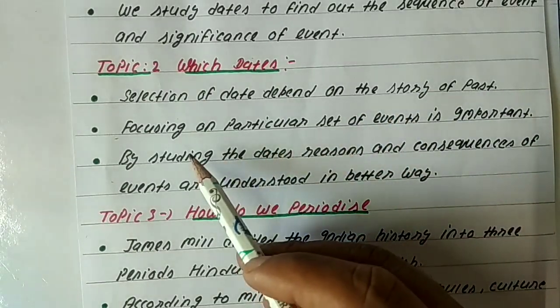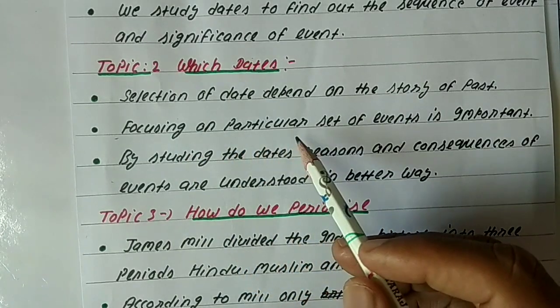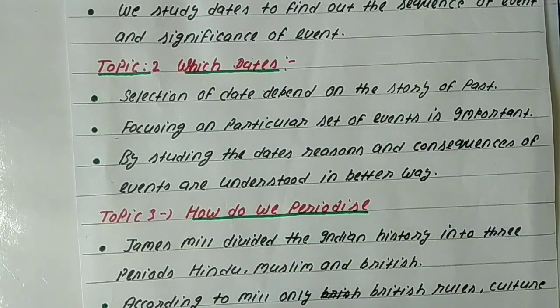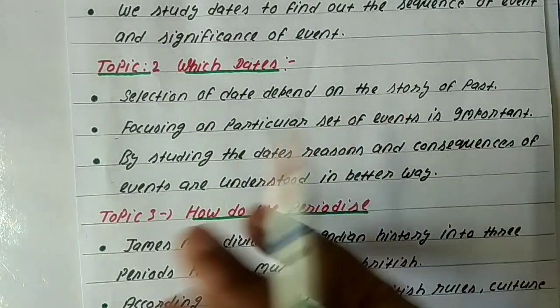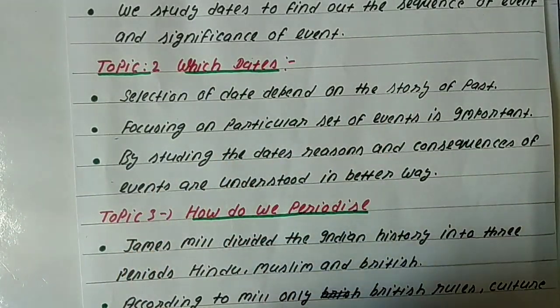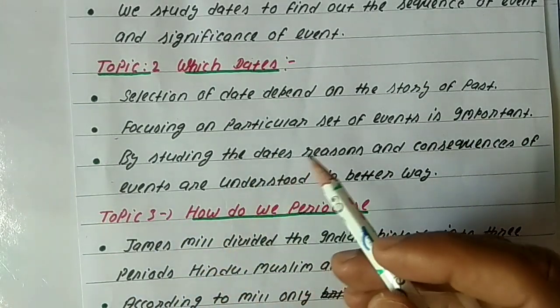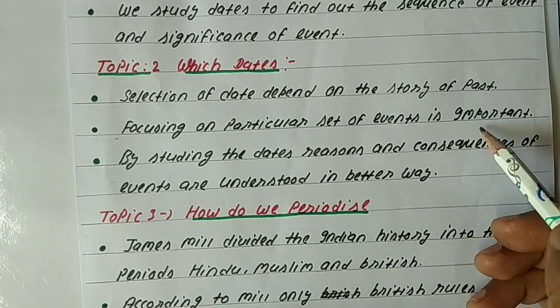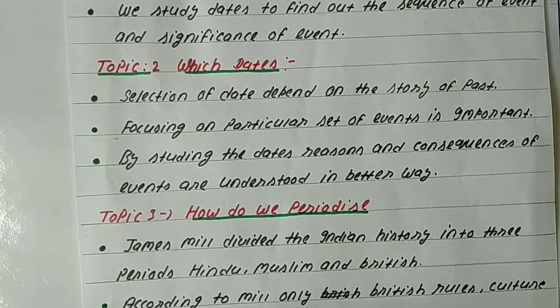The second point is focusing on a particular set of events is important. It means if we have the date of any particular event, we are able to set our emphasis or our focus on that particular event which occurred on different dates.